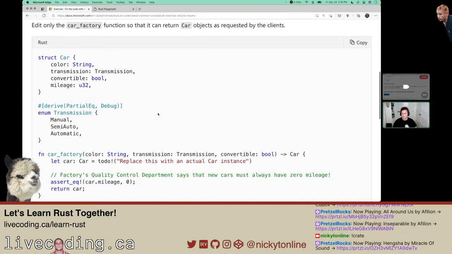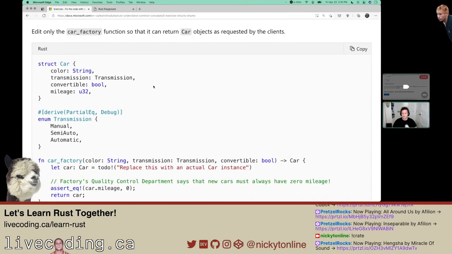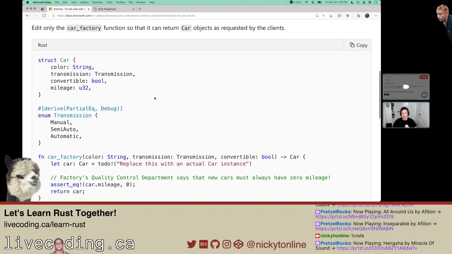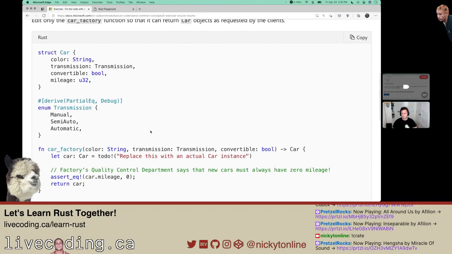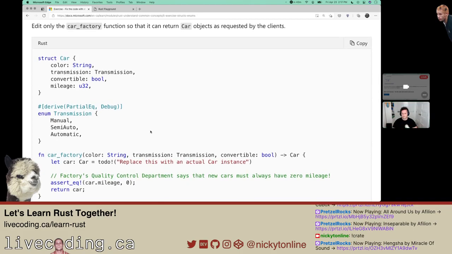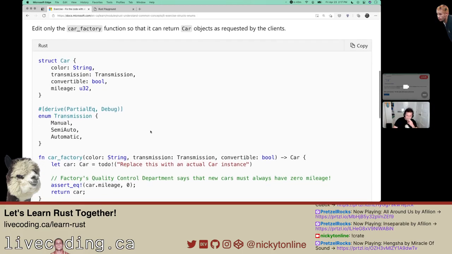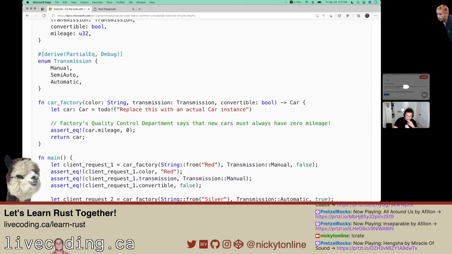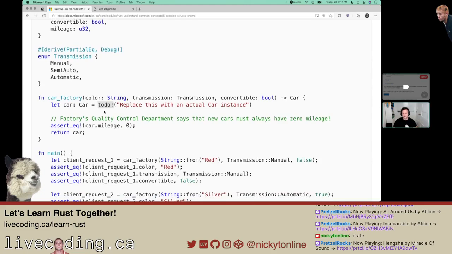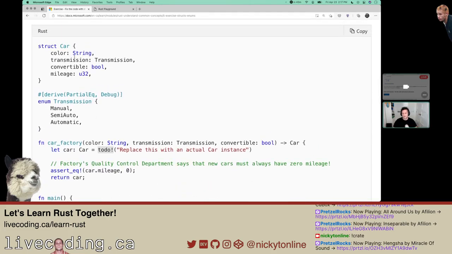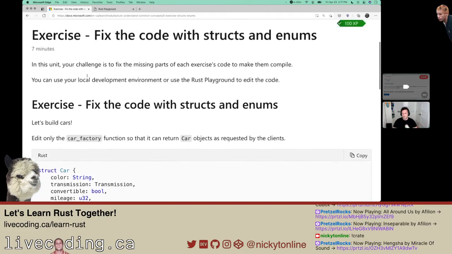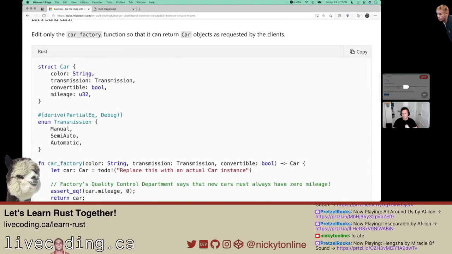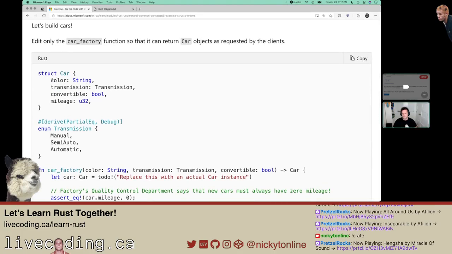Let's see here. Edit only the car factory function so that it can return car objects as requested by the clients. All right. Replace this with an actual, oh, that's interesting. That macro seems interesting. Like, hey, you need to do this code. Interesting. Let's look at the car. It's got these properties. I'm just trying to remember how you do this.